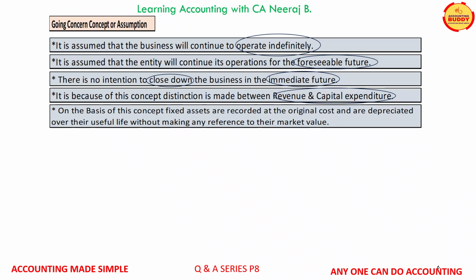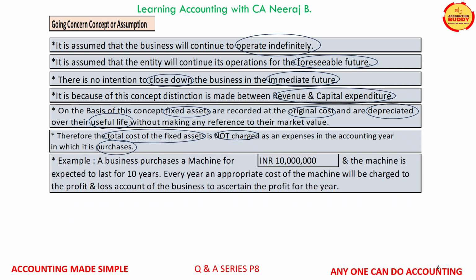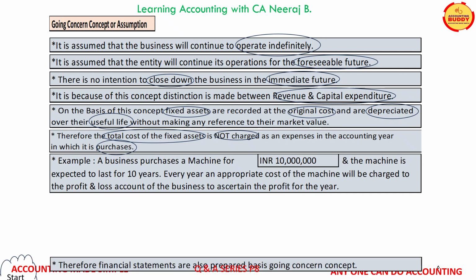On the basis of the going concern concept, fixed assets are always recorded at their original purchase cost and are depreciated over their useful life. Fixed assets are expected to benefit the business for a longer period. This is the reason that the total cost of the fixed asset is not charged in the accounting year in which it is purchased. Now, in the example given on your screens, the business has invested INR 10 million in fixed assets because it is assumed that the business will operate for a longer period.